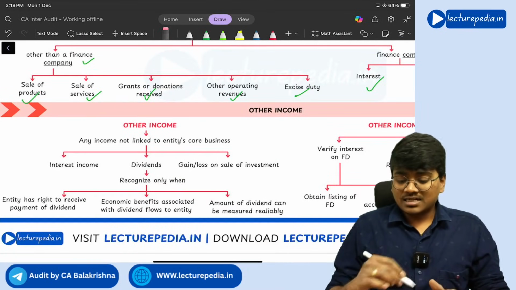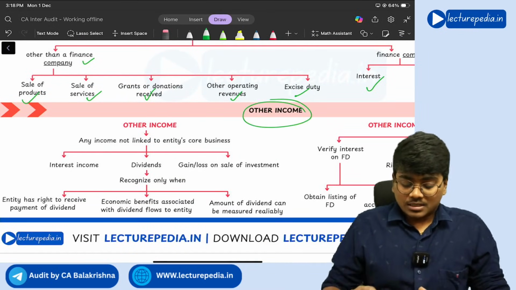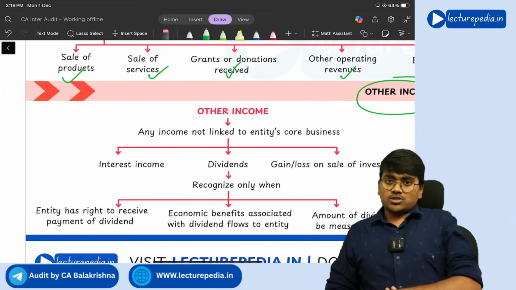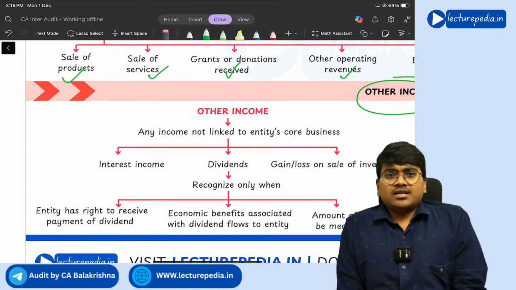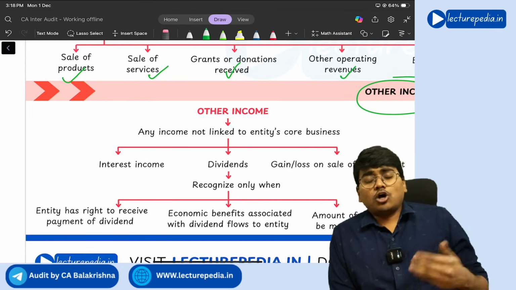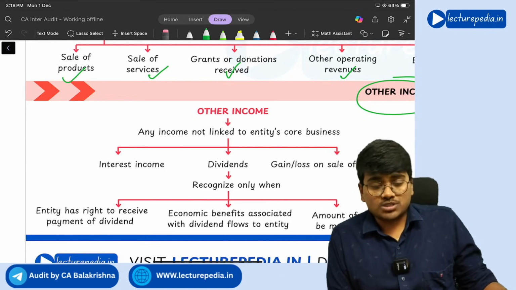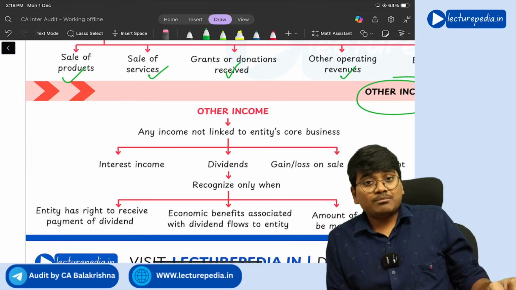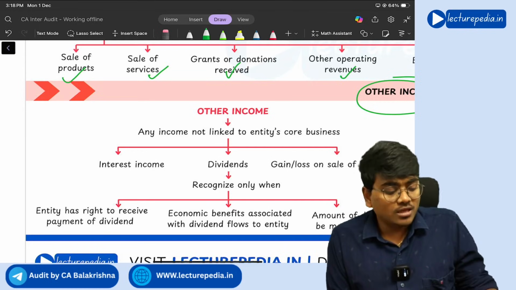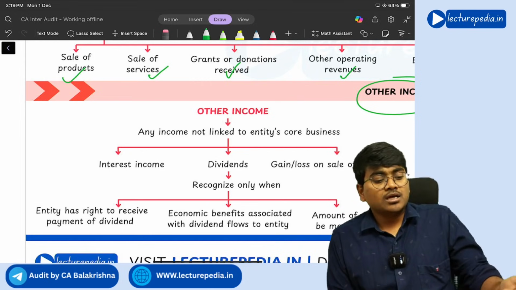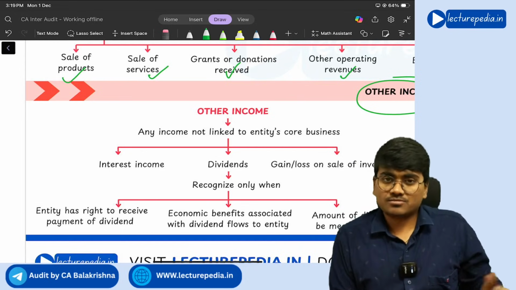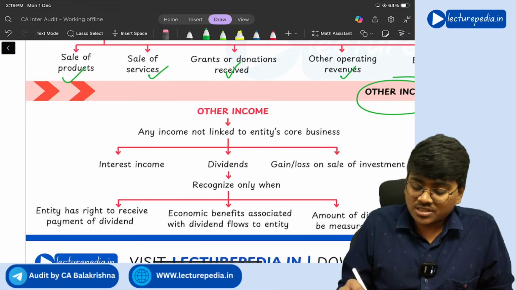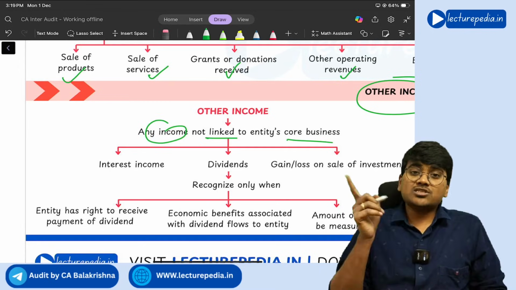Next, other income. Other income means the income that is not related to the entity's core business. If the entity is selling shoes, then its operational income will be through the sale of shoes. Other income will be the income generated from sources other than shoes, like it has invested its money in some bank and got interest, which is other income. It has got some commission, other income. Understanding? So other income means any income not linked to the entity's core business.